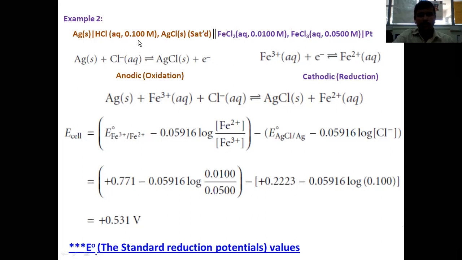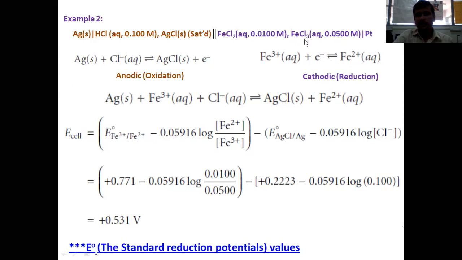You look at the species, which species might be able to undergo oxidation, because the species present here should undergo oxidation. The species present in the right hand cell should undergo reduction. Here, the silver is the only species to undergo oxidation. Here, platinum is the electrode. Though platinum is an electrode we are using in this particular electrochemical cell, platinum is highly inert. It does not undergo either oxidation or reduction. It is a highly inert metal, platinum. So go to the next species.